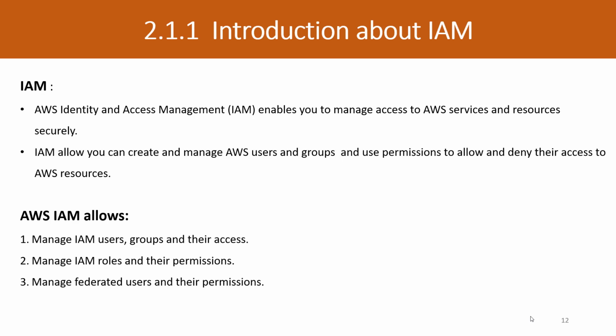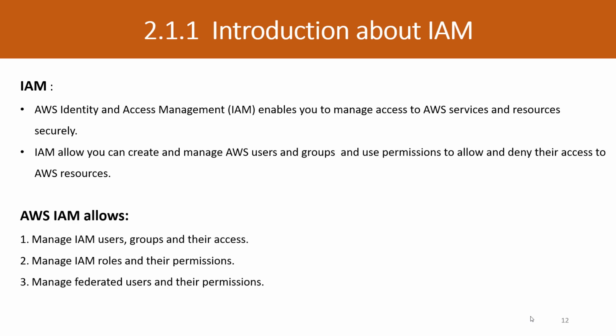So it allows you to assign access in a secure manner. IAM allows you to create and manage AWS users and groups and use permissions to allow and deny their access to AWS resources. So basically you can assign the permissions to users, groups and roles in the AWS environment so they can access or be denied those AWS resources.